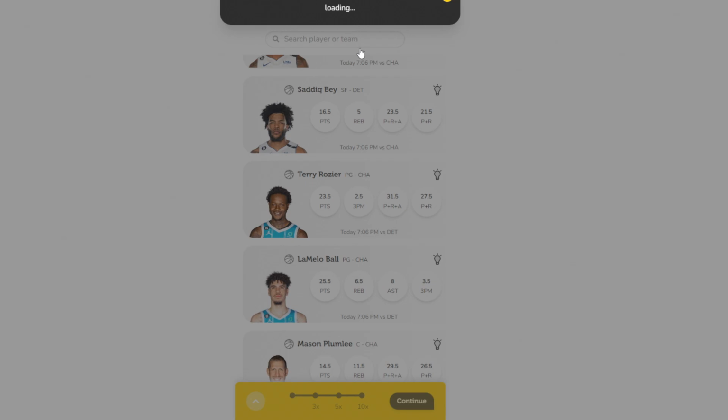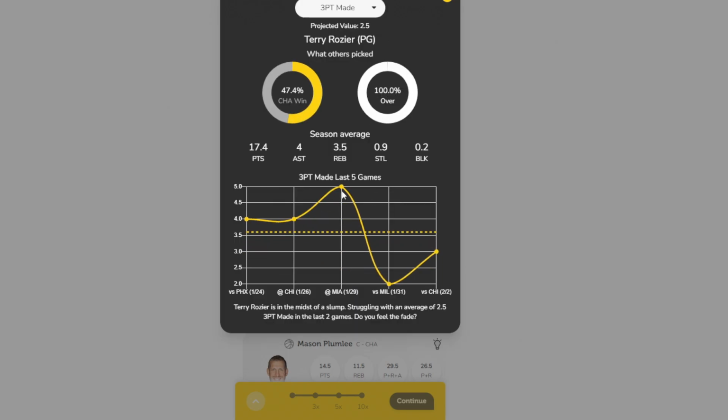So 3-pointers made is where I like it. You can pull up the chart, see what they have. It's a neat little chart you can pull up. But again, the juice is on the over on this. I think Terry Rozier is going to shoot 9, 10 of these a game. I'm definitely going to take the over here.